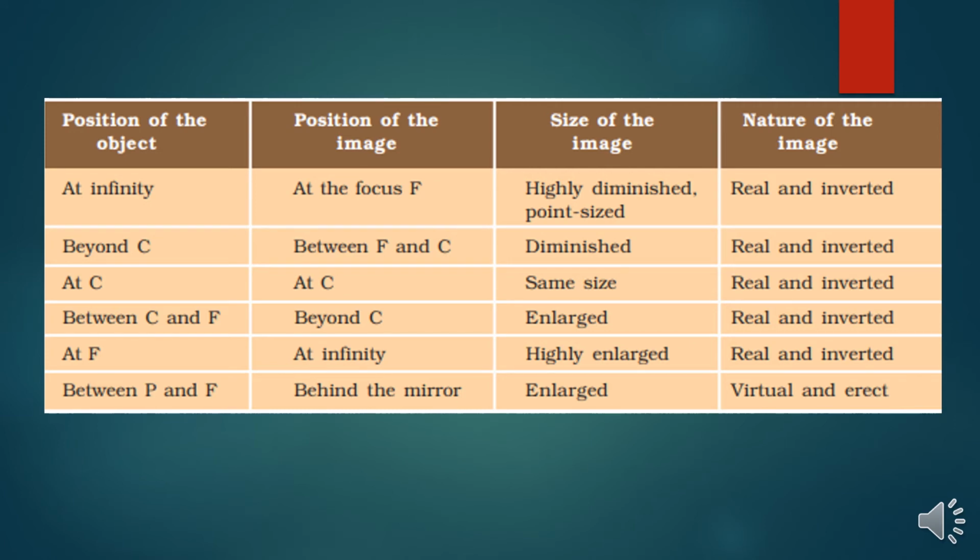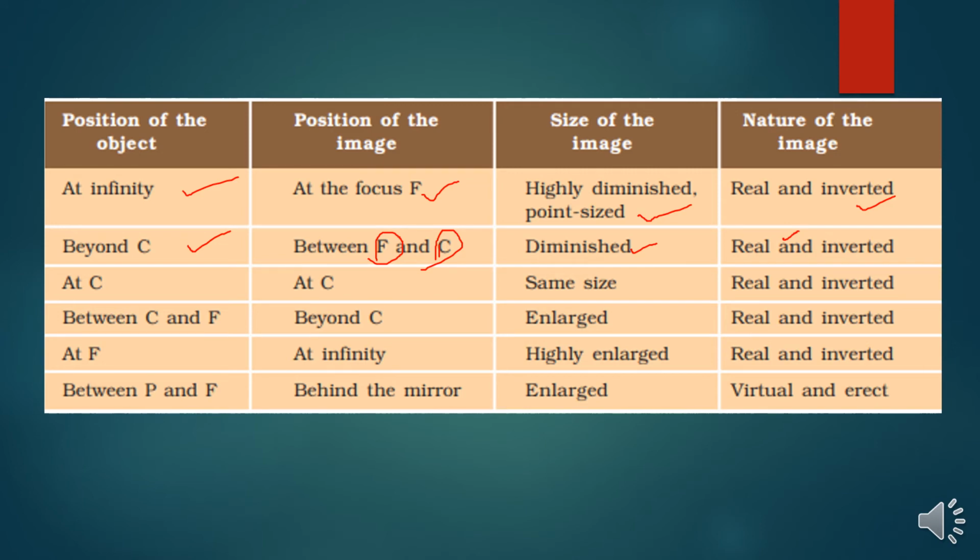So this is the detailed manner in which we can understand the position of the object, position of the image, size of the image, and nature of the image. Let us recall it. When my object is placed at infinity, my position of the image is at the focus, and the size of the image is highly diminished, point size. The nature of the image is real and inverted. When my object is beyond C, the center of curvature, my image is formed between C and F, the size of the image is diminished, and the nature of the image is real and inverted, right?